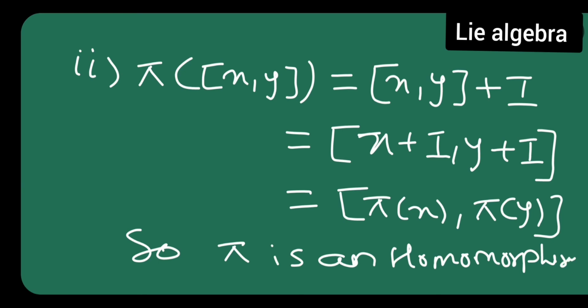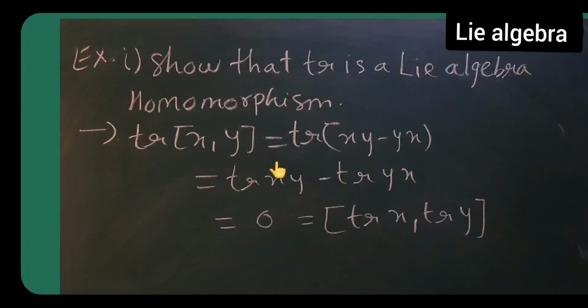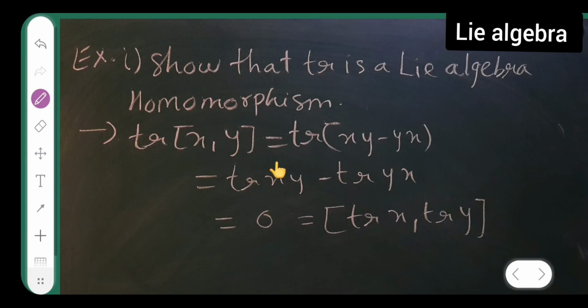Next I will be doing exercise first one. Show that trace is a Lie algebra homomorphism. So I have to show that my trace is a Lie algebra homomorphism. So trace of the Lie bracket of x comma y is equal to trace of xy minus yx.